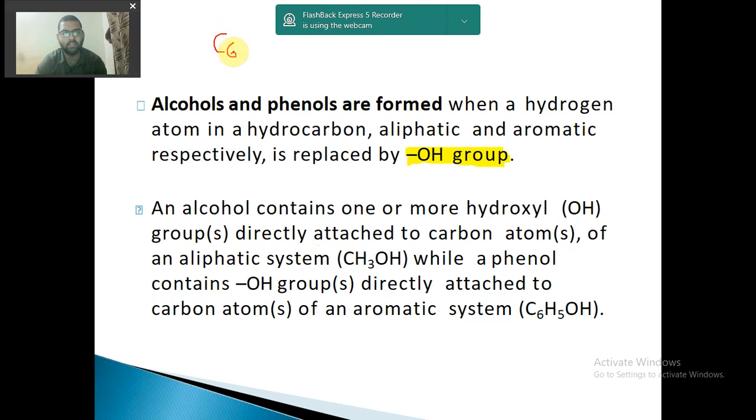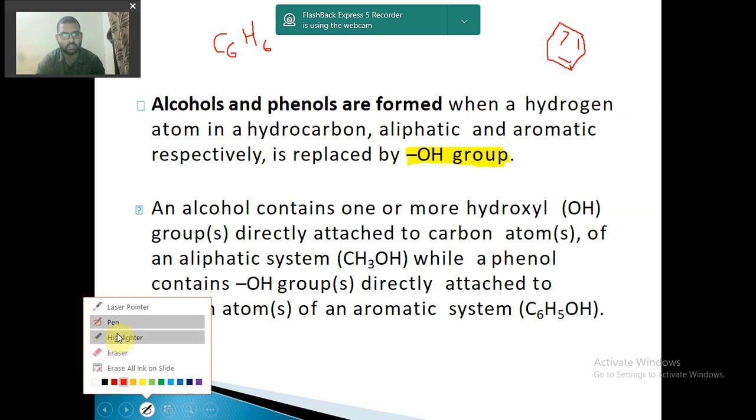The formula of benzene is C6H6, and this ring is called benzene ring. These double bonds are present alternately. So if this benzene ring is present in any hydrocarbon, then it is aromatic, otherwise it is aliphatic. So alcohols and phenols are formed when a hydrogen atom in a hydrocarbon is replaced by OH group. O for oxygen, H for hydrogen.